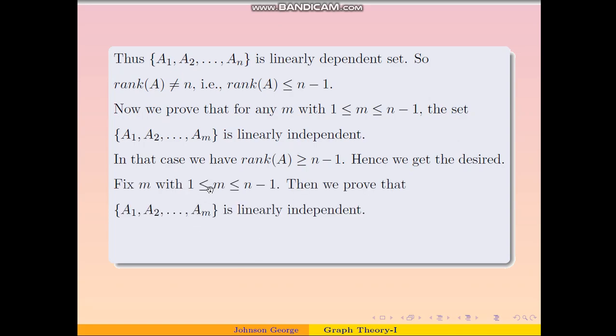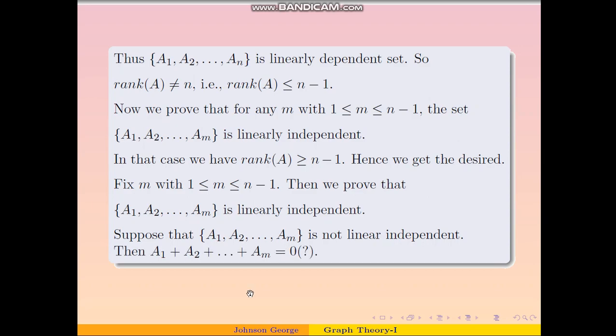So let us fix m with these properties. Then we are going to prove that this set is linearly independent. Suppose that the set is not linearly independent. In that case, we must have a linear combination, not all scalars 0, such that the linear combination is equal to 0. In that case, we must have this.